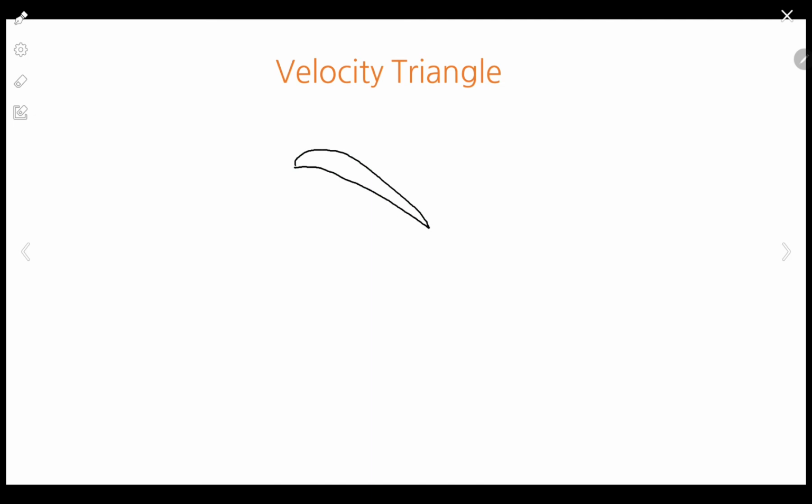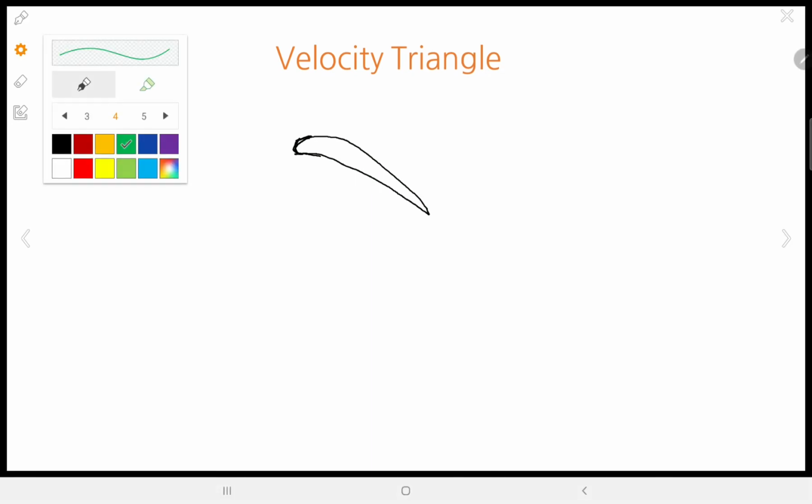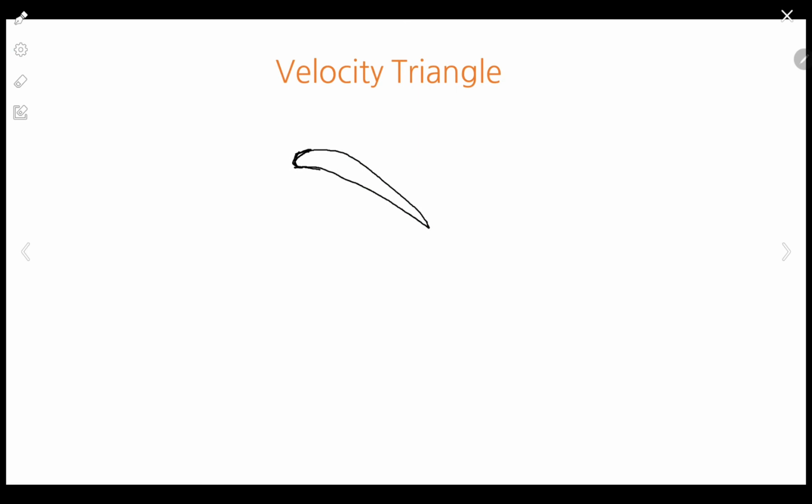Correct. So the component of velocity which is exactly tangential to the surface is the relative velocity, since the blade itself is in motion. So let's draw the tangential components. Correct. Relative velocity is the governing velocity whenever there is a relative motion. Let's say this is the inlet and this is the outlet.